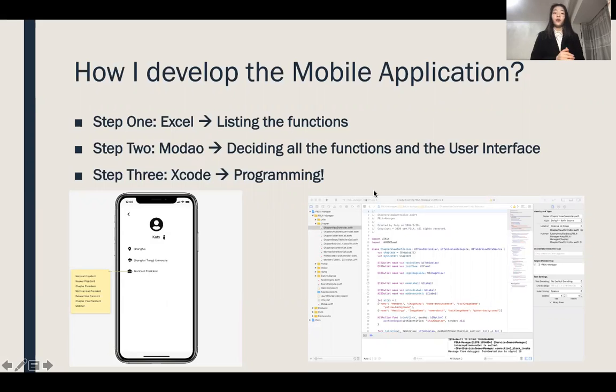The next stage of my development was designing a prototype for this application. I used a website called Modal to create the appearance of the user interfaces, which enabled me to confirm all the details of my application. FBLA Chapter Manager is an iOS application, so I developed it through Xcode with Swift. The images presented in the slides are the prototype and my program.